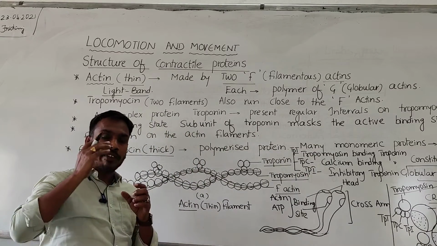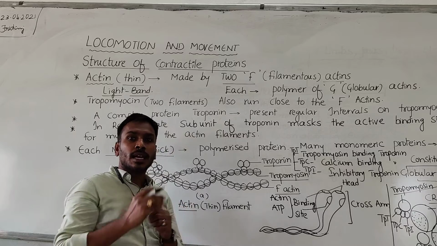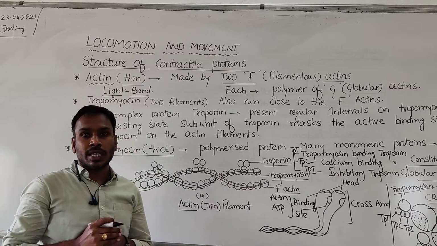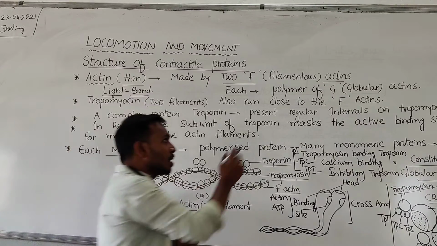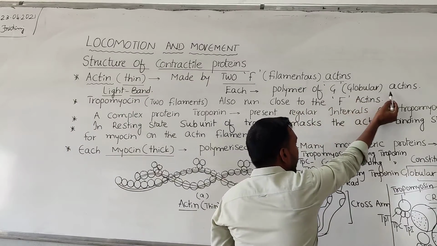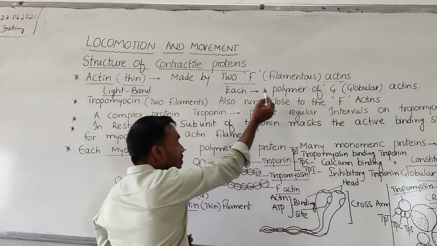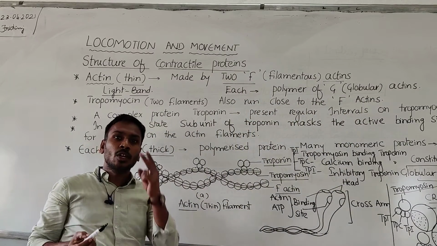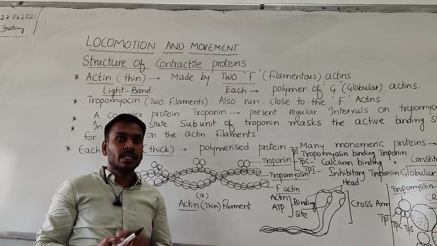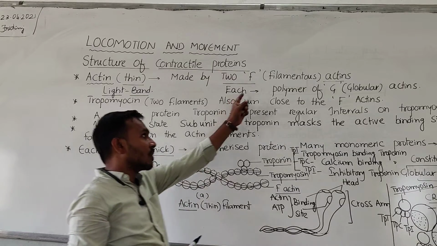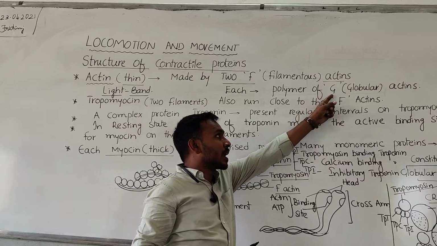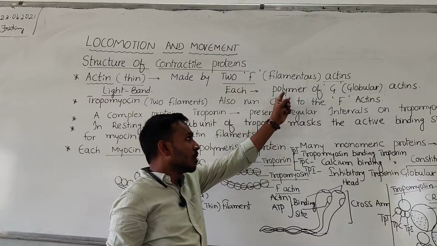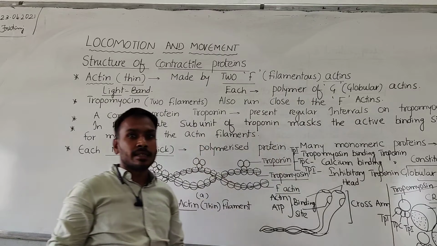F-actin is a long thread-like structure which consists of many globular structures. Hence a polymer of G-actins together forms one F-actin molecule. How many F-actins are present? Two F-actins are present. Each single unit of F-actin is called G-actin. Many G-actins together form a polymer of G-actins.